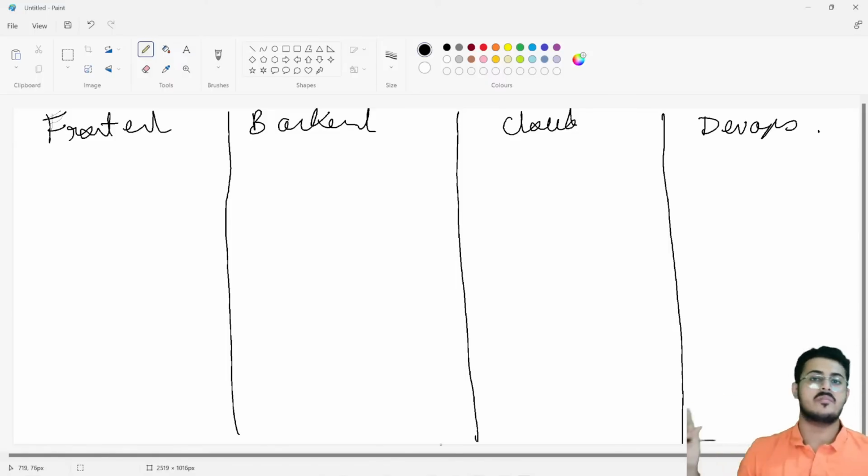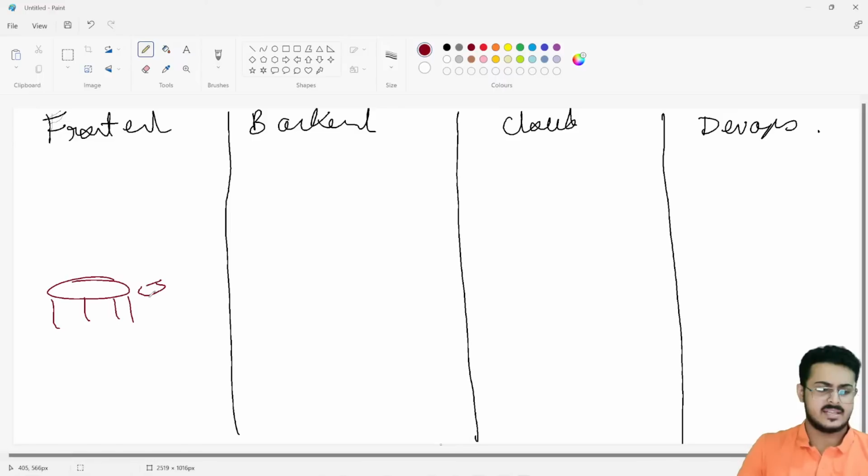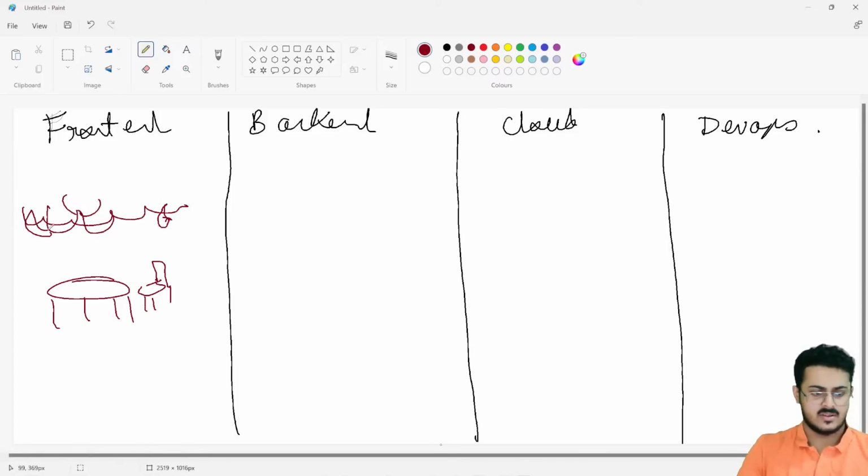Think about your website as a normal restaurant itself. So when you go to a restaurant, you are having the tables and the chairs and the decoration. You are having some curtains in the background, you're having some lights as well, and so on and so forth.